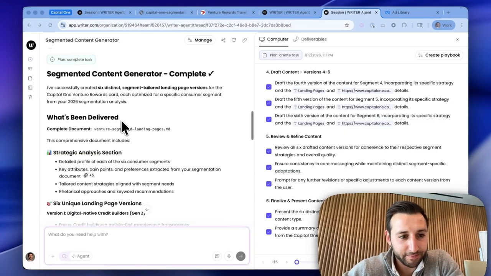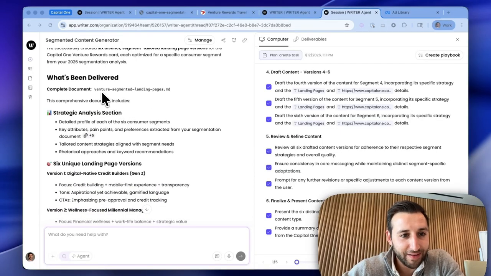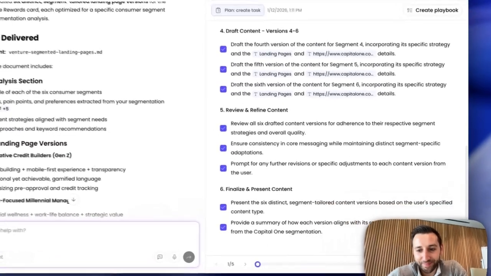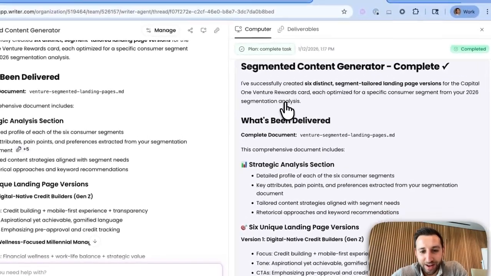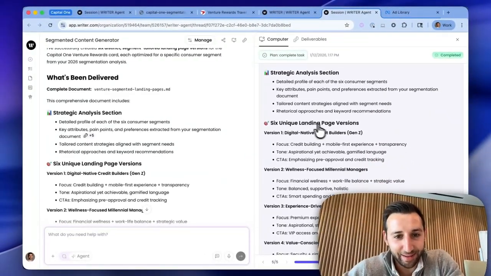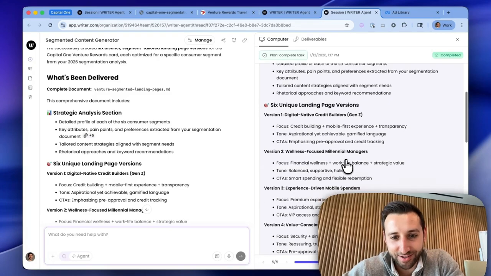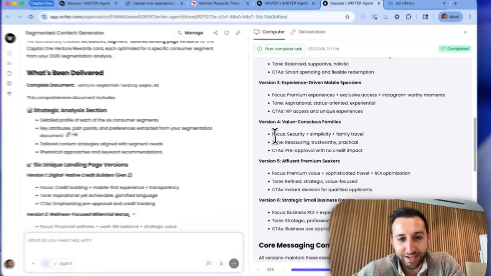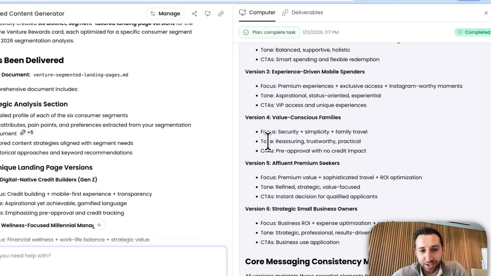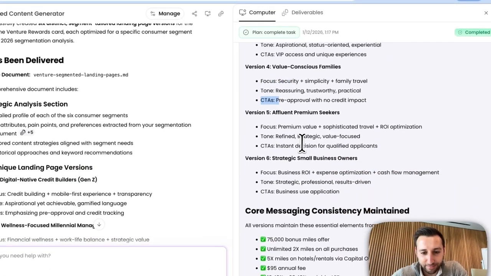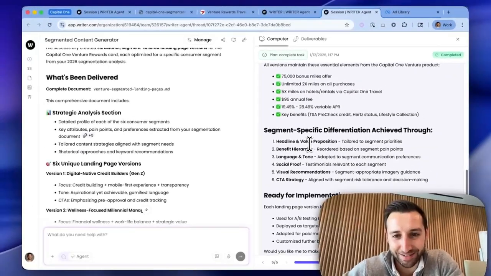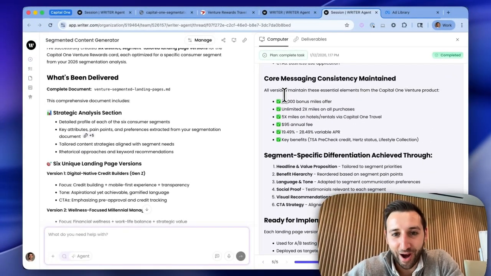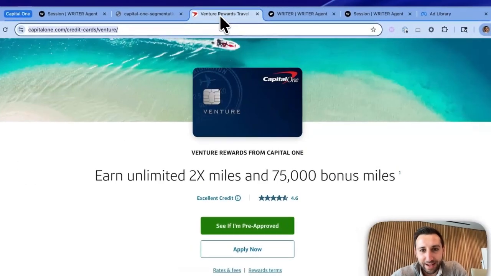So here we go. Let's see what's been delivered. Venture segmented landing pages. So we have 6 unique landing pages, one for digital native credit builders, wellness-focused millennial managers, experience-driven mobile spenders. And you can see here the different focus, the tone changes, the call to actions that are different. This is awesome. And it looks like it actually scraped all of those details from that web page that I